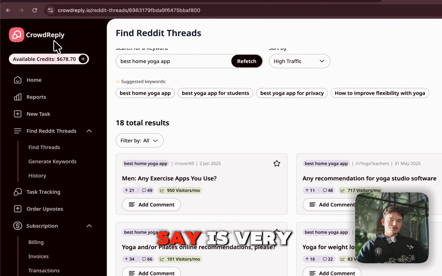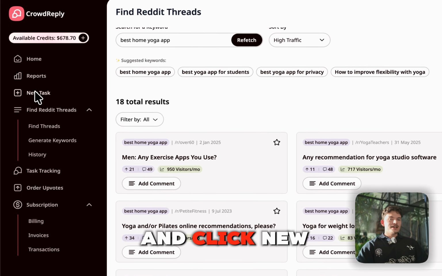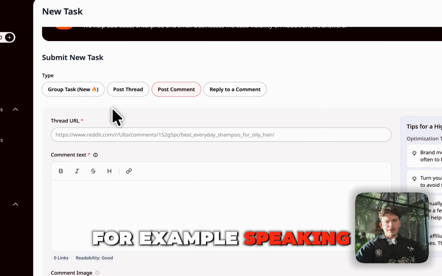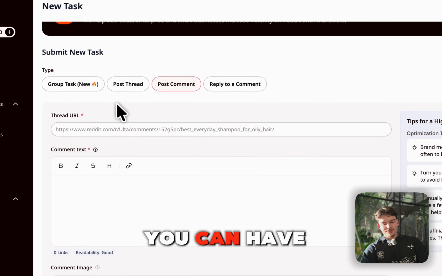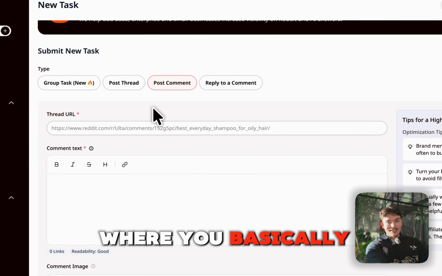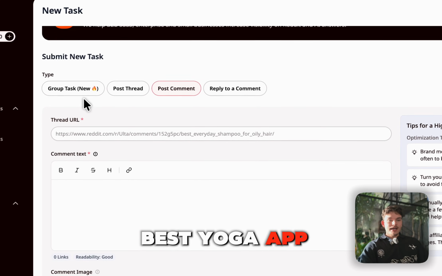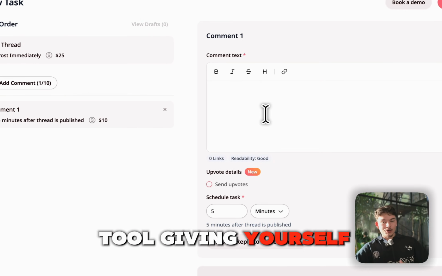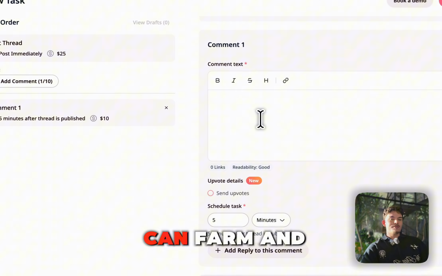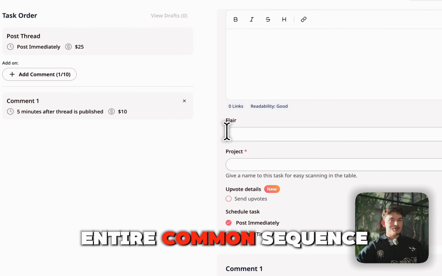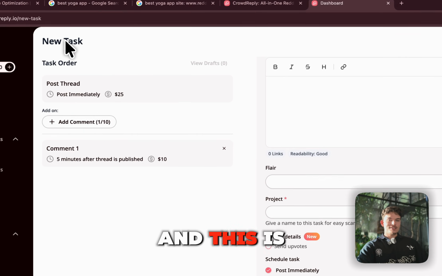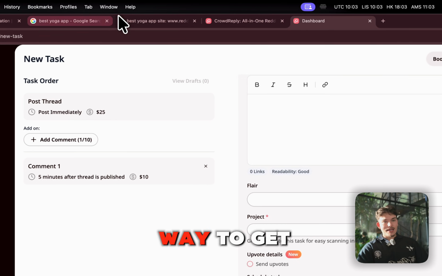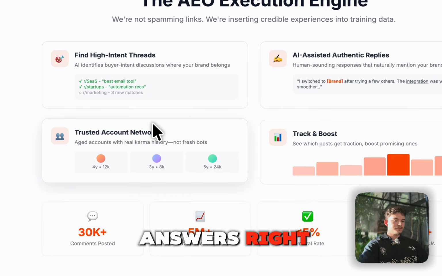Another aspect that I'd like to say is very good is if you go on click new task, you can then look at threads that your competitors have already done. For example, speaking about, hey, this is a good yoga app, or you can have a question thread where you basically act as a user who is looking for the best yoga app. And then making sure that you place around 10 comments using our tool, giving yourself as the ultimate solution here. So then you can farm and basically fabricate your entire comment sequence using our tool. And this is essentially what I'm saying. Doing this at scale using CrowdReply, I would say, is the best way to get into these AI answers, right?